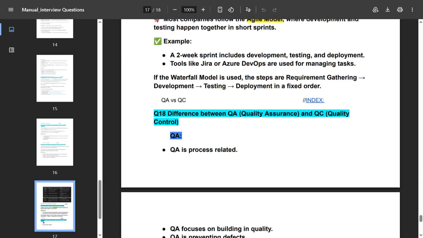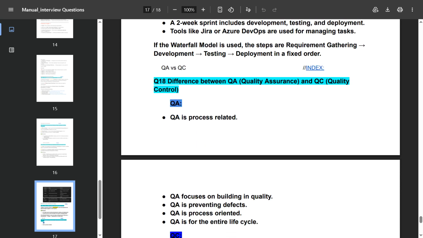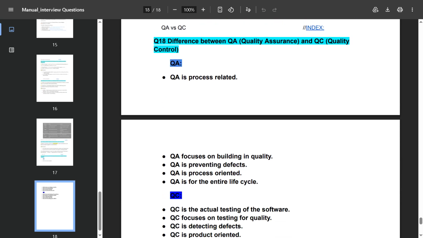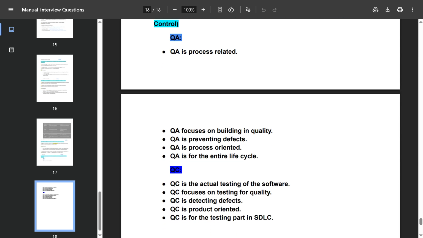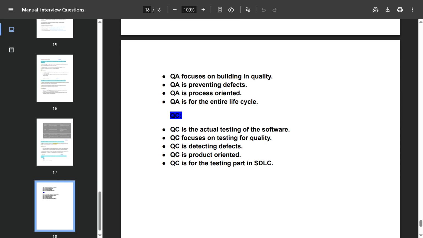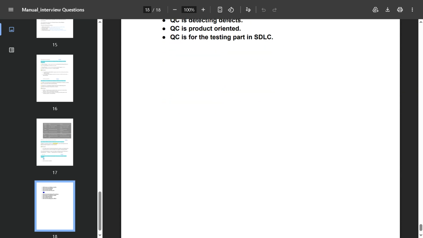This question is also asked in interviews: difference between QA and QC. You can define it like this: QA is a process that focuses on building in quality. QA is preventing defects. QA is process oriented. QA is for the entire life cycle. QC is quality control. QC is the actual testing of the software. QC focuses on testing for quality. QC is detecting defects. QC is product oriented. QC is the testing part in SDLC.